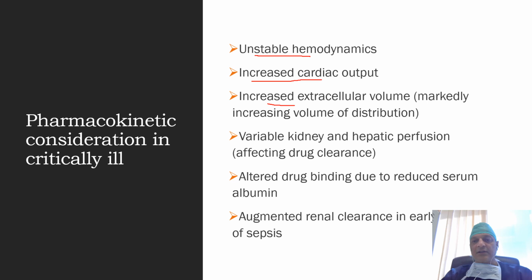There is increased extracellular volume, so there is a markedly increased volume of distribution for the drugs, and it reduces the drug concentration. There is variable kidney and hepatic perfusion, which affects drug clearance. There may be altered drug binding due to reduced serum albumin concentration, and there is augmented renal clearance in the early phase of sepsis. All such parameters affect antibiotic prescription.